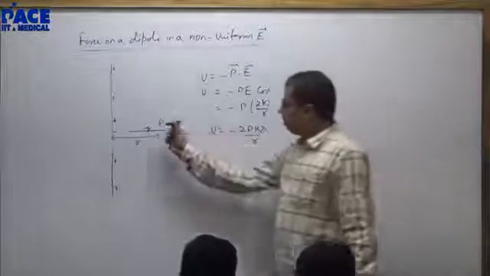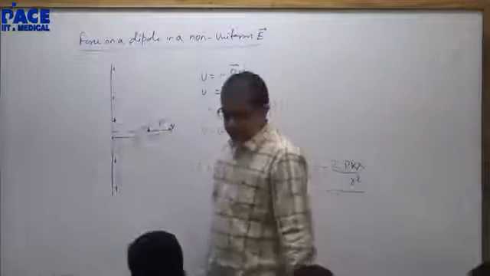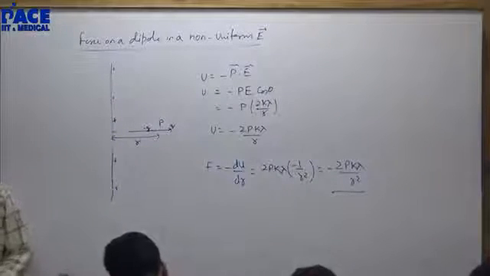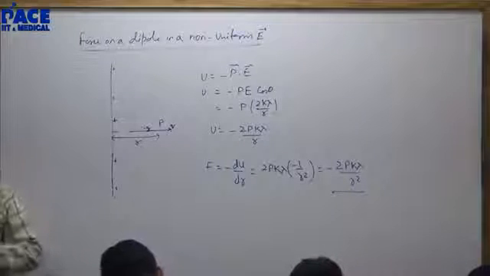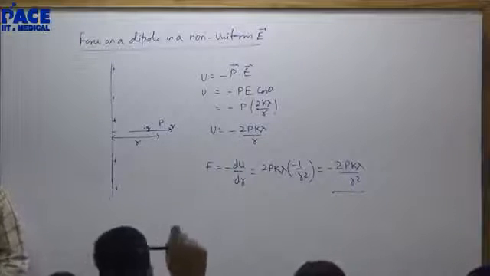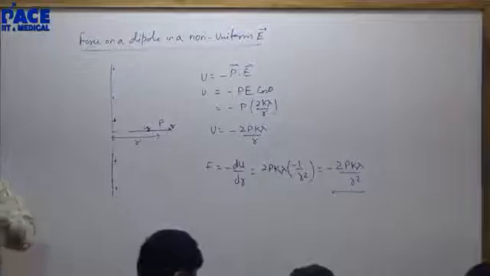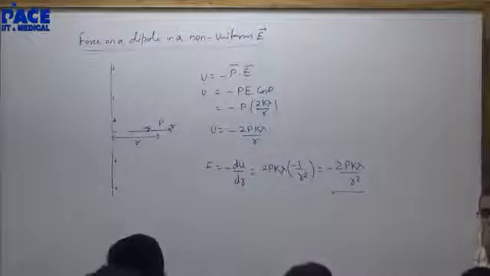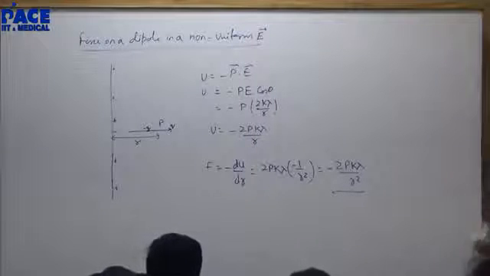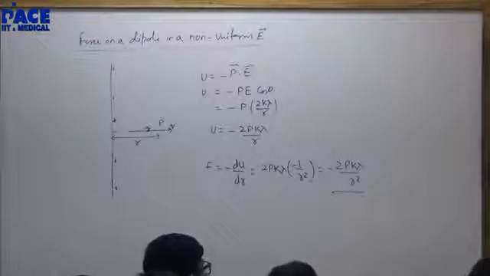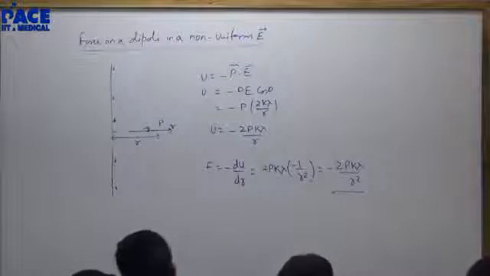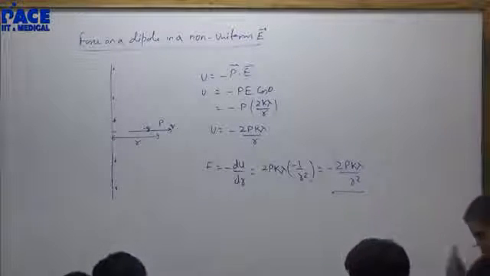P is in this direction, E is also in the same direction. P is the dipole moment and E is the field due to the wire. Distance of that wire from the center of the dipole. Distance of the infinite long wire from the center of the dipole.